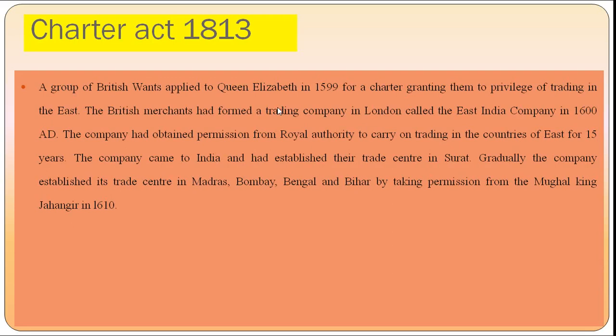The company came to India and established their trade center in Surat. Gradually, the company established its trade centers in Madras, Bombay, Bengal and Bihar by taking permission from the Mughal king Jahangir in 1610.